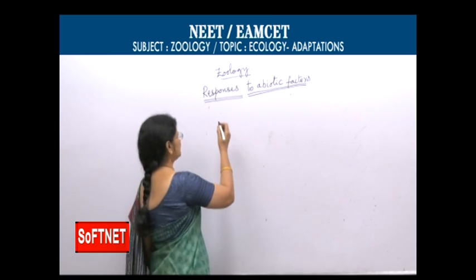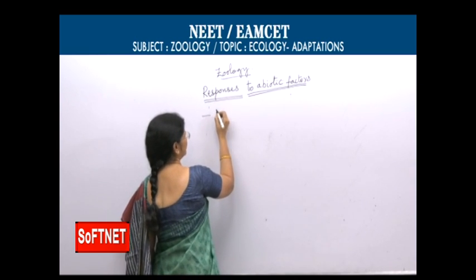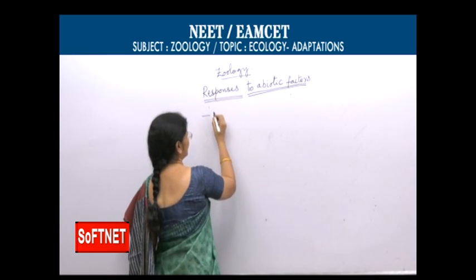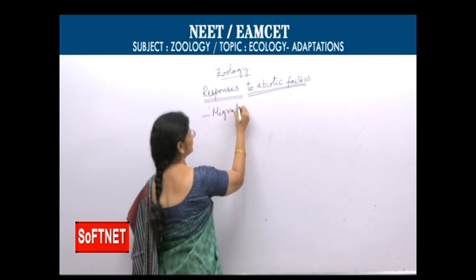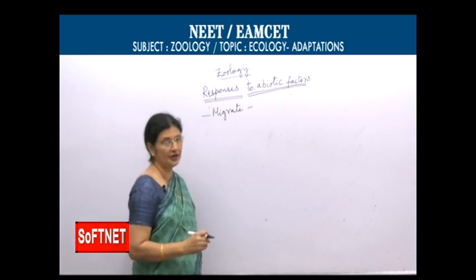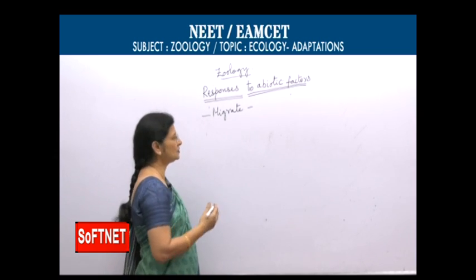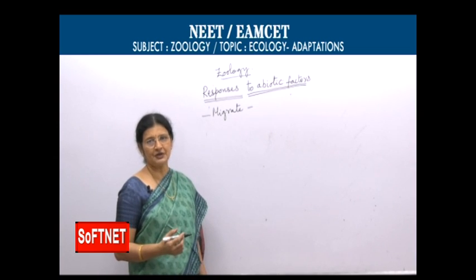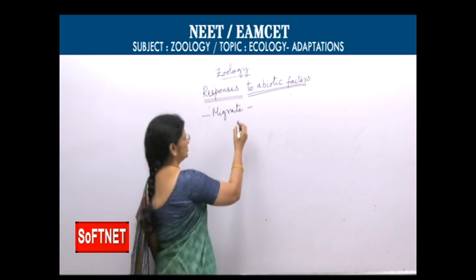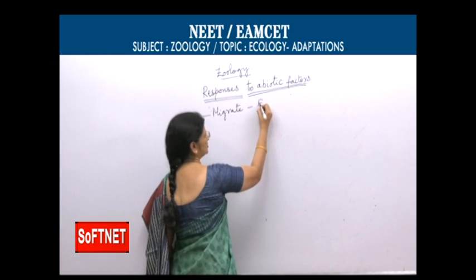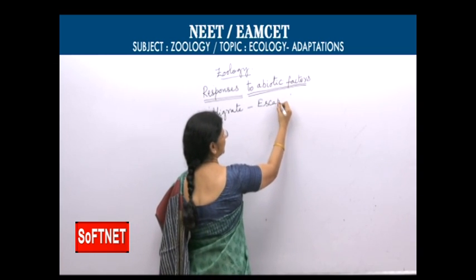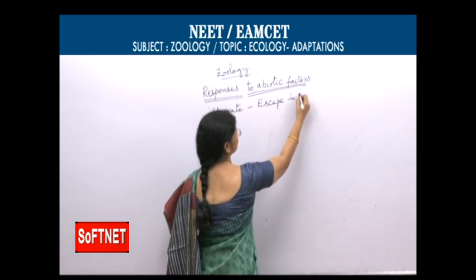In such cases, organisms show temporary mechanisms, like migrating to other places. If the unfavorable conditions are temporary, then they migrate to other places. It is called escape in space.